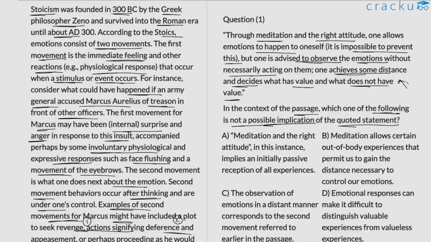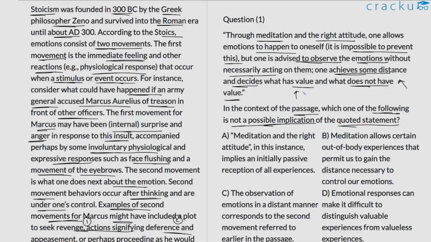So for this particular excerpt, it is quite obvious that what the author is trying to tell us is that we have to learn to distance ourselves from the emotion that we feel immediately, and instead of reacting to it, we need to observe it carefully. And the reason behind observing it is also specified, that we have to identify what holds value for us and what does not. In the case of Stoics or the Epicureans, we are told that certain things are not significant for them. For the Stoics, for example, they are more focused on character, rationality, and kindness rather than, let's say, money, power,